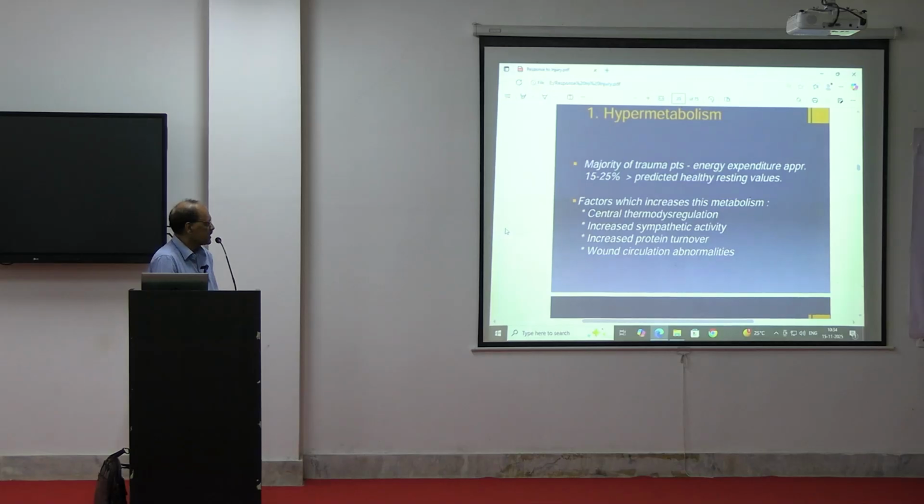Factors which increase this metabolism are central dysregulation, increased sympathetic activity, increased protein turnover, and wound circulation abnormalities. So these are a few factors when the catabolic phase is gone, then the hypermetabolic phase will be there.